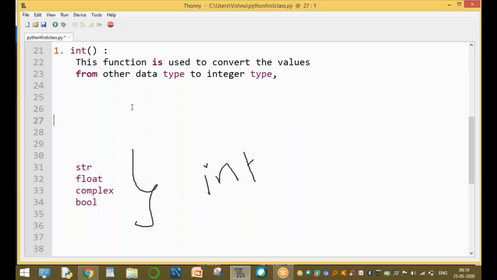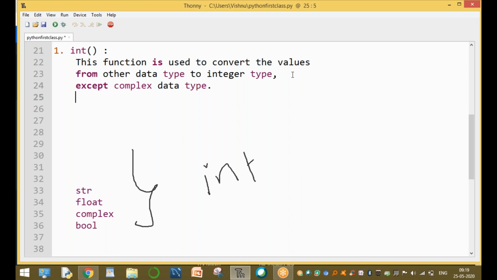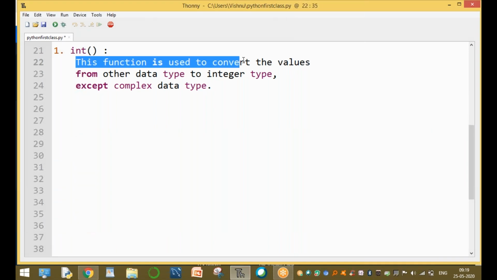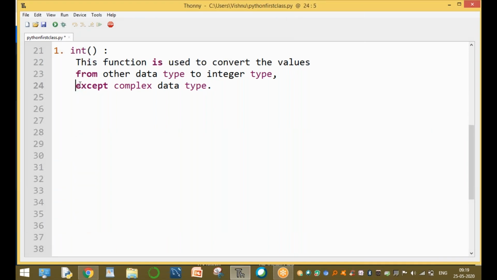Other data type into integer type. Here is one example, except complex number. Complex number cannot be possible except the complex data type. The complex data type cannot be converted into integer type. It's only the complex number that cannot be converted. This function converts everything except a complex number.